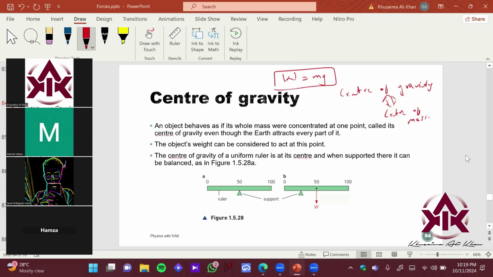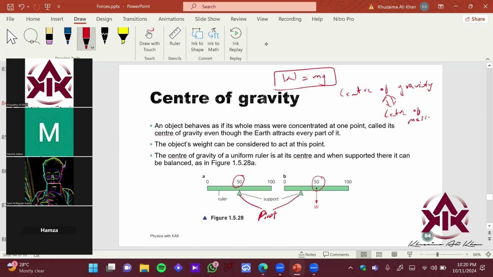So center of gravity is defined as follows, which we did in your last class. I told you to balance your scale, or a pen. You placed your finger in such a way that it was balanced. For a regular scale, the center value would be 50. If you put a support over here, your scale will balance out. Similarly, just imagine your finger over here. You were using your finger as a pivot, which basically made you find the center point, the center of mass.